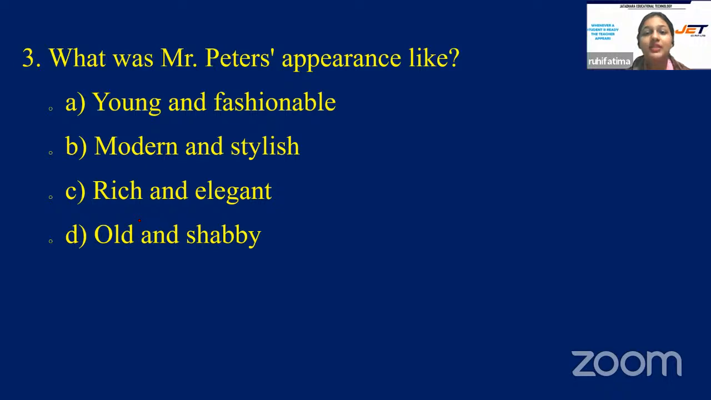Quick students, your 15 seconds are running very fast. What was Mr. Peter's appearance like? A, young and fashionable; B, modern and stylish; C, rich and elegant; or D, old and shabby? Very well answered, students. Option D is the right answer, old and shabby.